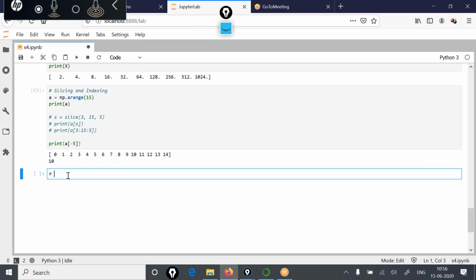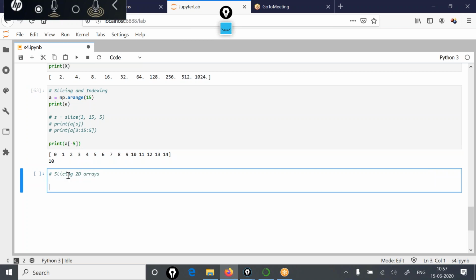Now you see how slicing of a 2D array can be done. So, slicing 2D arrays now. Let's create a 2D array first. A is equal to np dot array, 1, 2, 3, 4, 5, 6, 7, 8, 9.